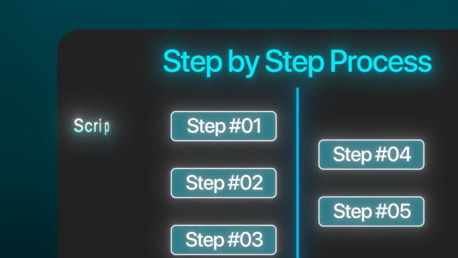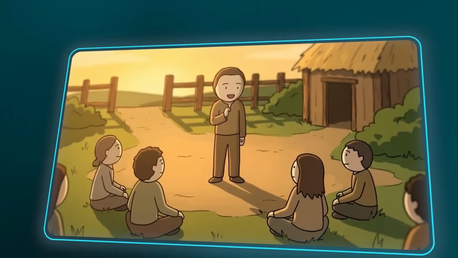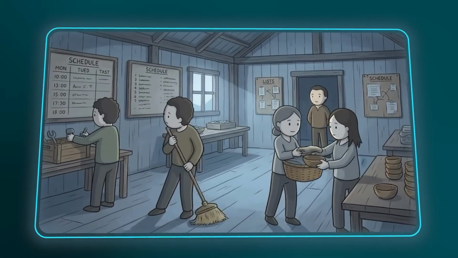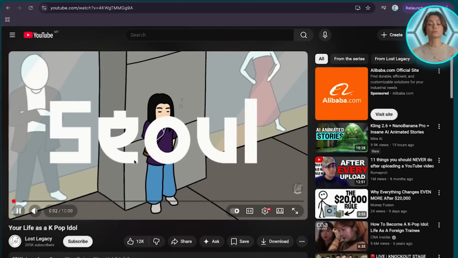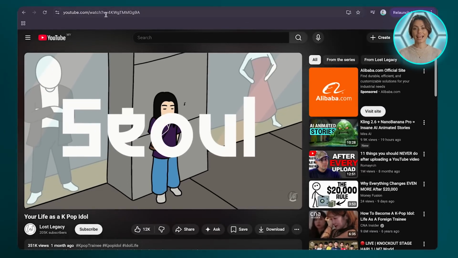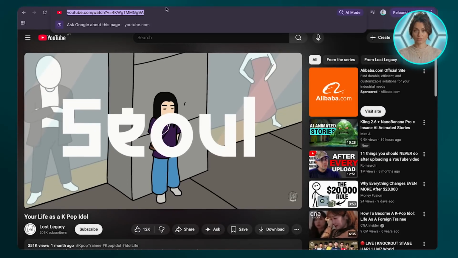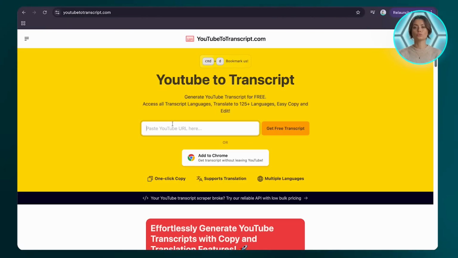Now let's start with the first step, scripting. The reason these videos work is because the storytelling is simple and structured. So instead of guessing what to write, we're going to let ChatGPT study what already works. First, we need the full scripts from the videos. For that, I use YouTube to transcript. All you have to do is copy and paste a YouTube URL from the Lost Legacy channel and generate the